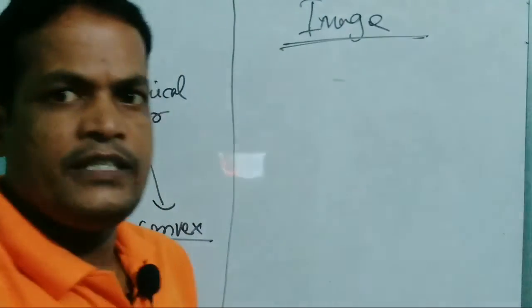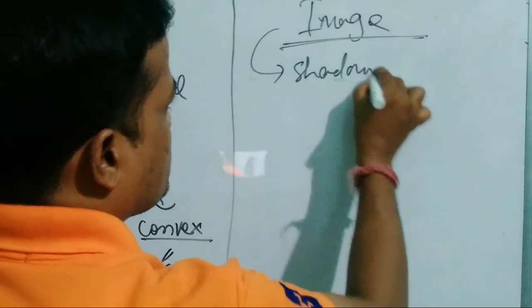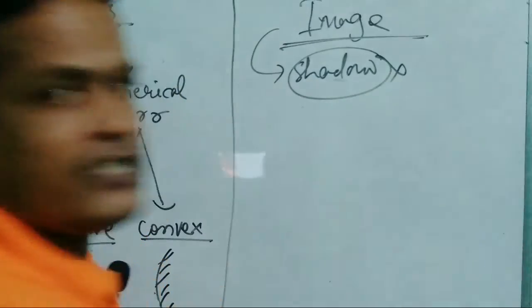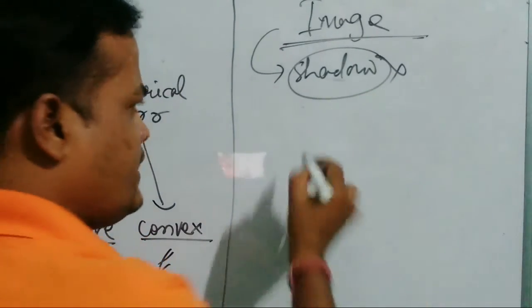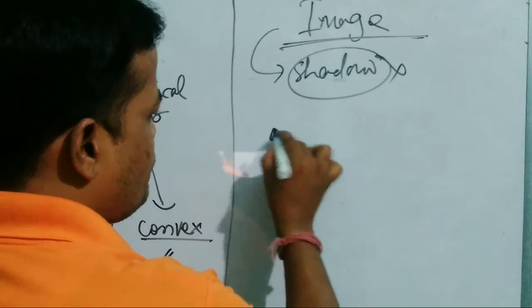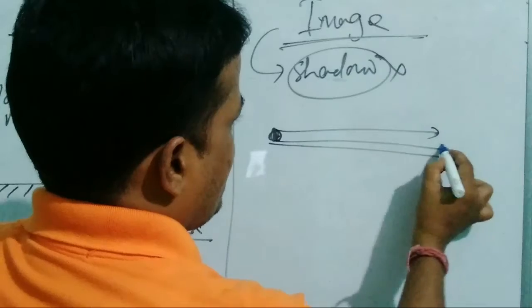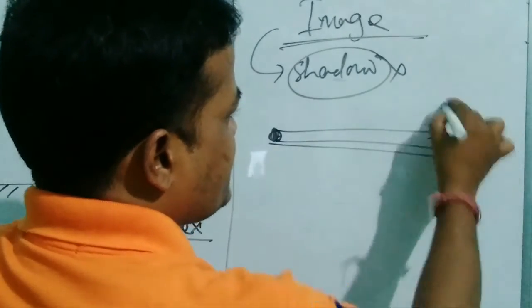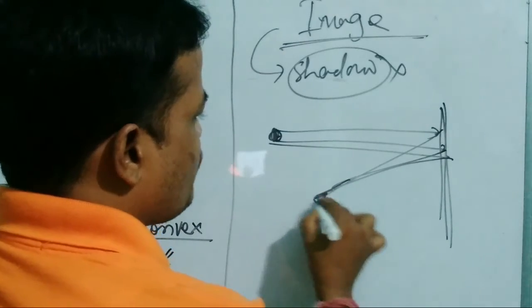Friends, what is an image? Generally image is taken as shadow, but shadow is not an image. An image is formed when the light rays from a point, after striking a surface, meet again at another point.